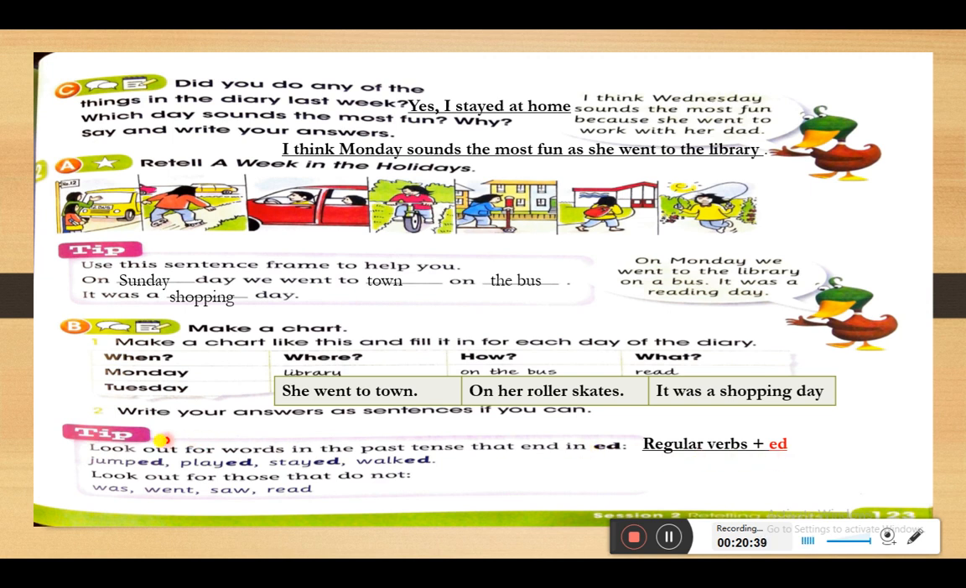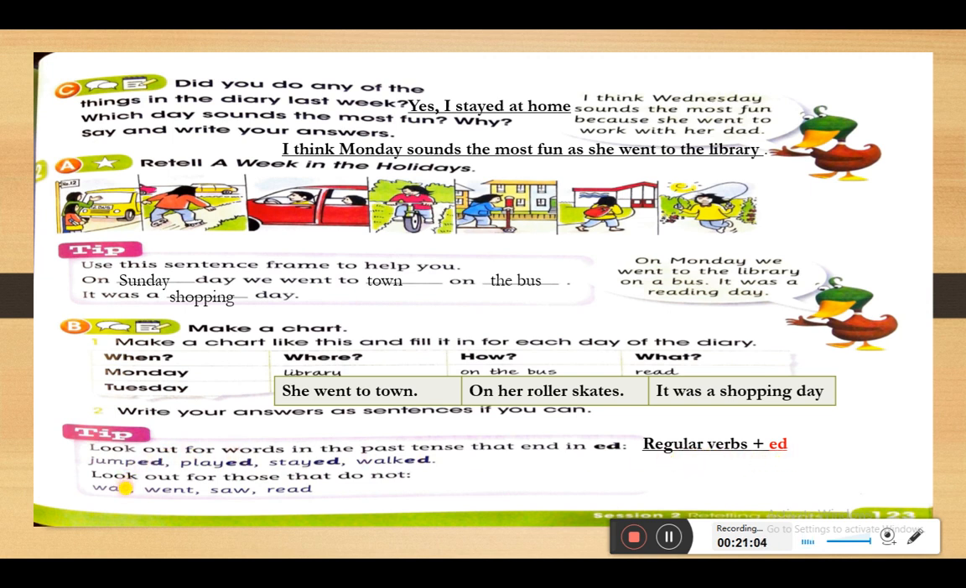Okay, so we have jump, jumped, play, played, stay, stayed, walk, walked. So here we have the verb with ed at the very end because they are all regular verbs. They are all regular verbs, and regular verbs have ed at the end.